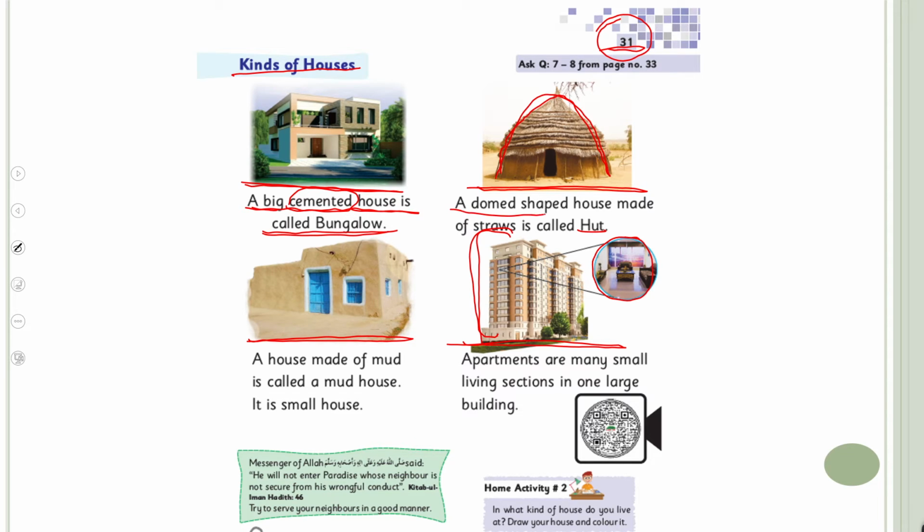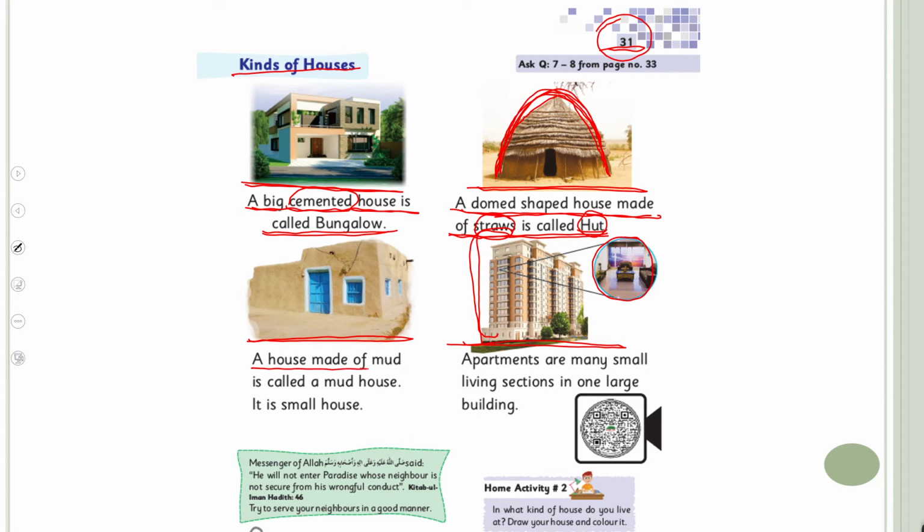A dome shape house made of straws is called a hut. This is a dome shape house. This shape is called a dome, and it is made up of straws and wood. It is called a hut.